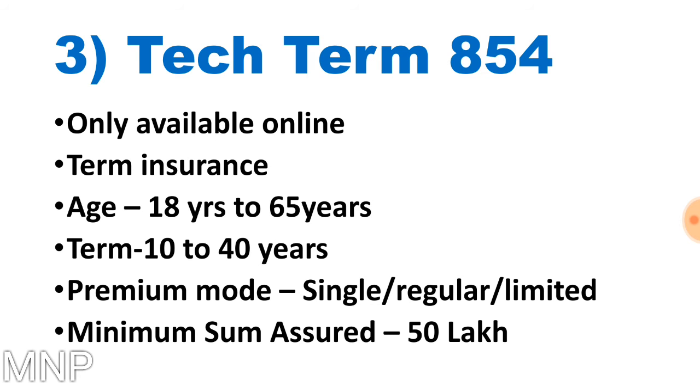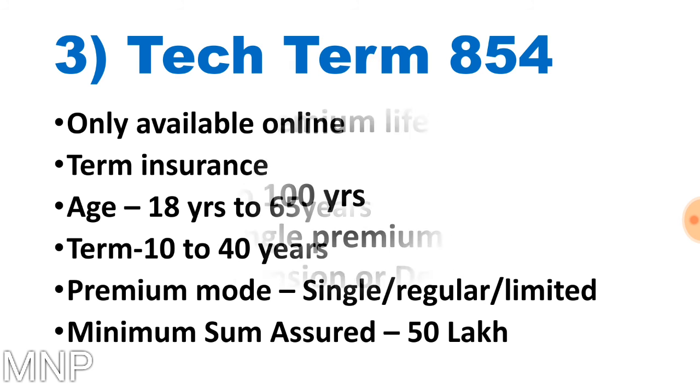It is a term insurance, and the Tech Term plan is available for the age group of 18 to 65 years, and the term available is 10 to 40 years. And you can buy this policy by investing in single premium mode, regular premium mode, and limited premium mode. The minimum sum assured available in this policy is 50 lakhs.